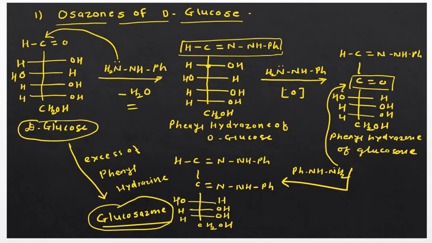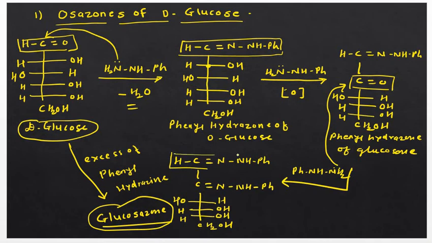See, first of all, draw the structure of D-glucose. Okay, you know there are 6 carbon atoms. This first aldehyde group is free in the D-glucose. That's why this phenylhydrazine attacks on this electrophilic carbon to form phenylhydrazone of D-glucose. Okay, then the second mole of phenylhydrazine does the oxidation of this phenylhydrazone of D-glucose to phenylhydrazone of glucosone. Okay, so that the second carbon becomes free now, and then the third molecule of phenylhydrazine reacts with this carbonyl group once again to form this glucosazone.